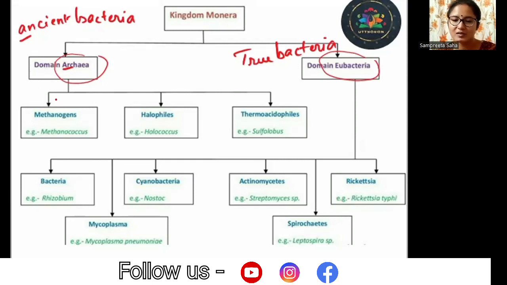Let's take the examples. We have methanogens, we have halophiles, we have thermoacidophiles. So what are methanogens? Methanogens are the ones which are decomposing and producing methane, and are able to survive in extreme anoxygenic conditions. Okay, they don't need oxygen at all. They are obligate anaerobes. Please note it down. They are obligate anaerobes. Next, we have halophiles. Halophile means salt loving.